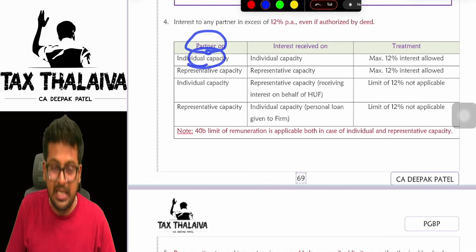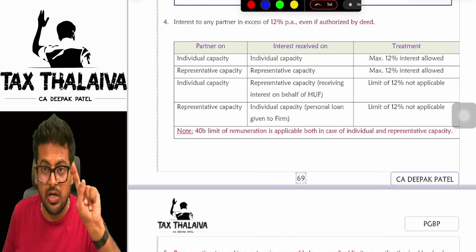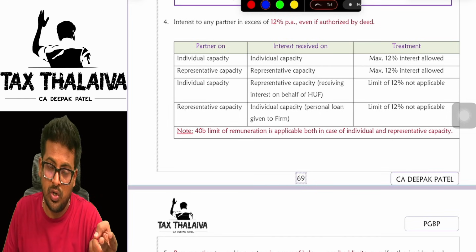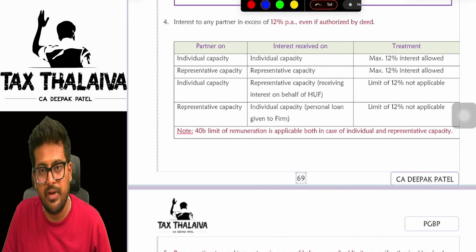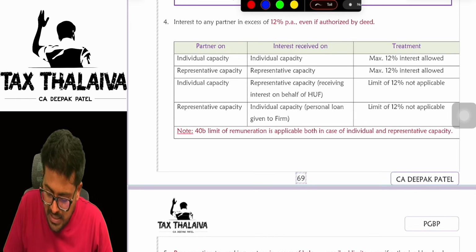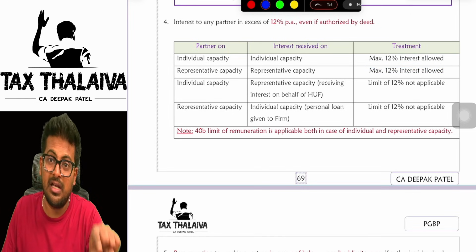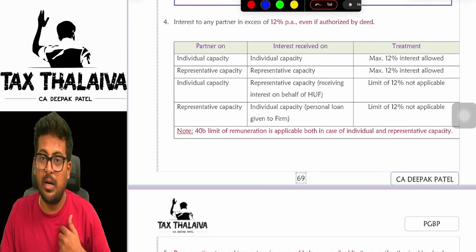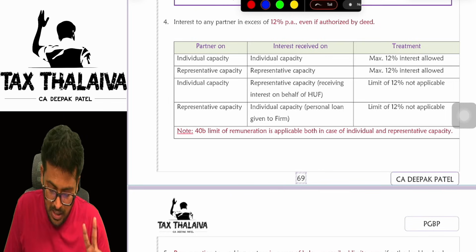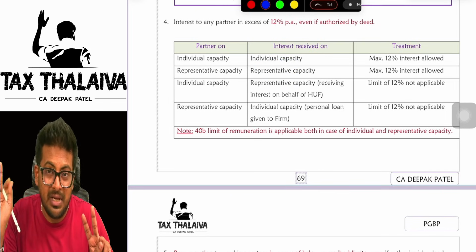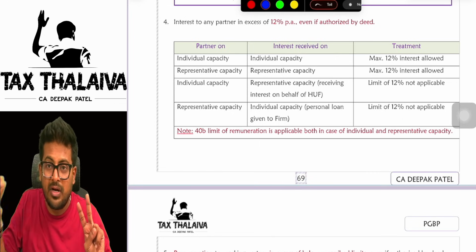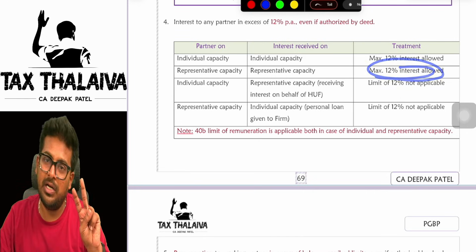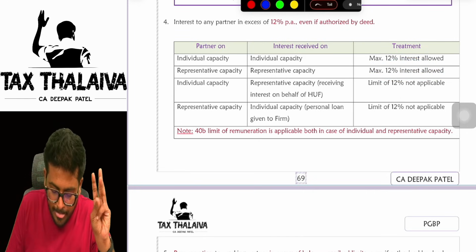Partner in individual capacity means you are individually a partner. You are not representing any HUF. Interest received in individual capacity: of course, for you being a partner, you are receiving interest. In that case, the treatment is maximum 12% interest only is allowed, because you are receiving the interest as a partner. Number two, representative capacity means you are representing a HUF as a partner. Interest received in representative capacity means the interest paid by the firm is on the HUF's capital. That also, the limit of 12% is applicable.